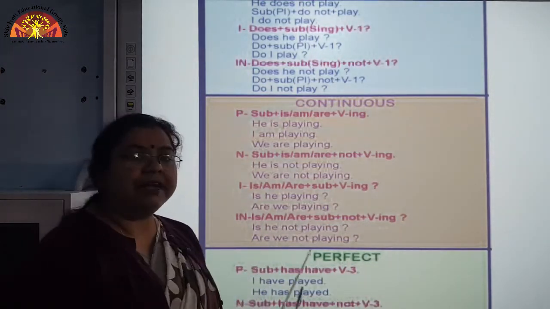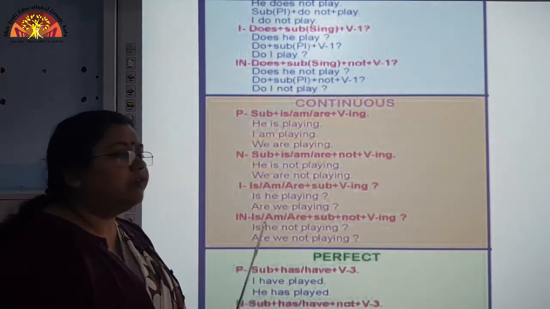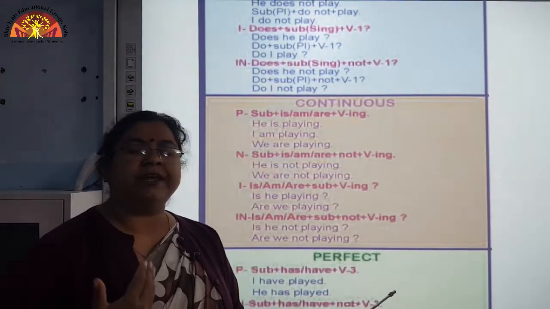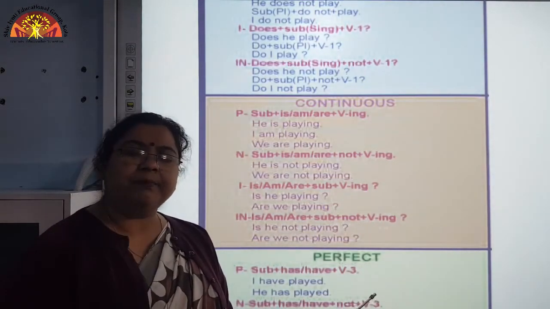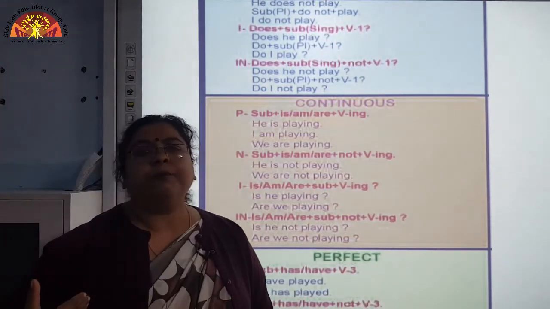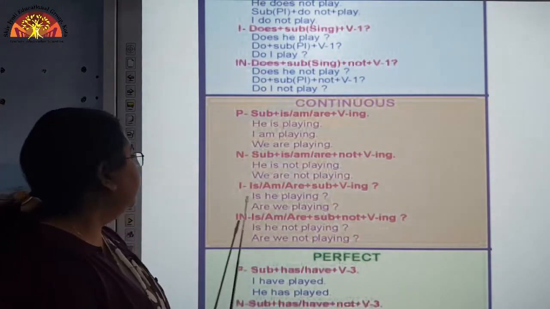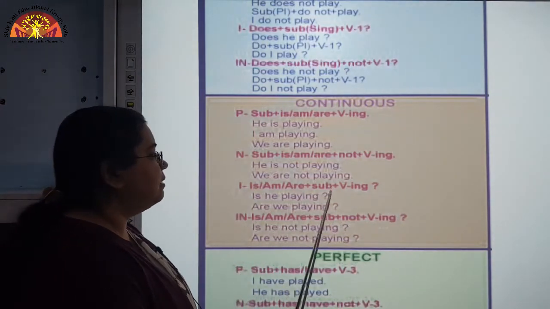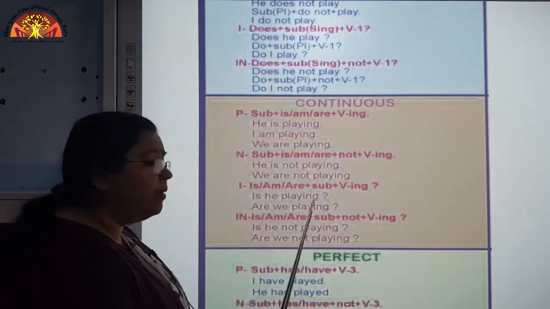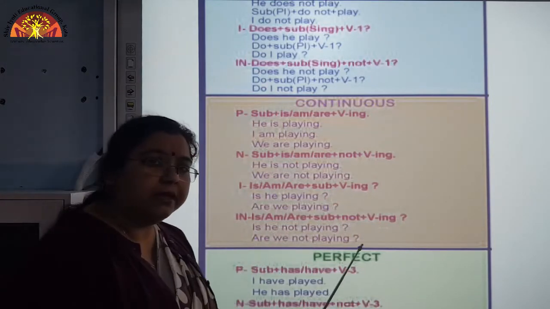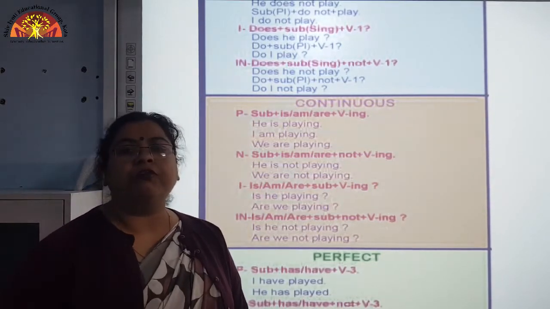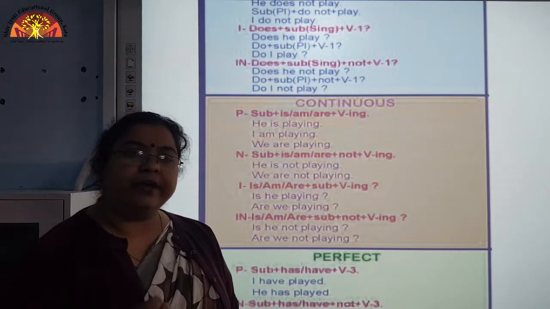Now, the next one, that is interrogative sentence. As we did in simple present tense, we brought the helping verb first. So, here also we will do the same thing. That is the basic format of any interrogative sentence, that we bring the helping verb to precede the subject. So, here is/am/are plus subject plus verb first form with ing. So, is he playing? Are we playing? Is she writing a letter? Am I teaching you? So, this is how we frame an interrogative sentence.